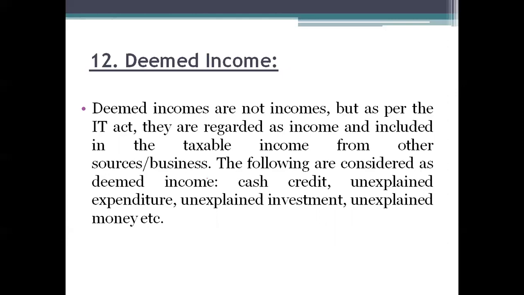The following are considered deemed income: cash credit, unexplained expenditure, unexplained investment, unexplained money, etc. It means we are not getting the source of income, or we are not getting the information on where the income was raised. Such income will be called deemed income, and it will be taken to the head income from other sources. Deemed incomes are not incomes, but as per the Income Tax Act, we assume them as income and take them to the head income from other sources or business.